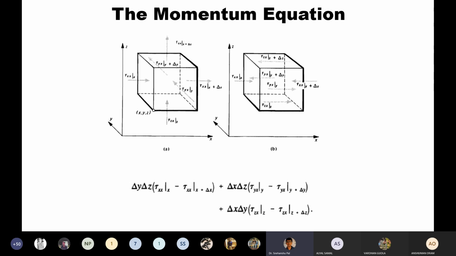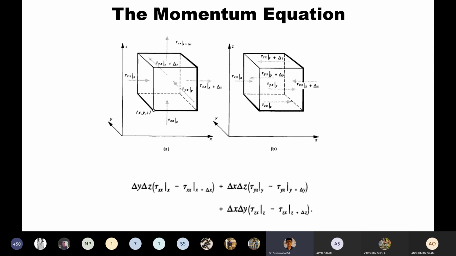In the x direction, the pressure force is del y, del z, pressure at x minus pressure at x plus del x at the outer surface. And for the gravitational force, we should take volume, density, and the gravitational acceleration in the x component.